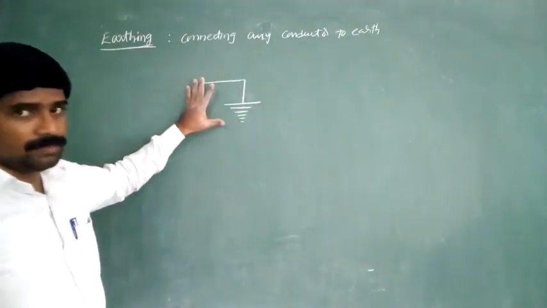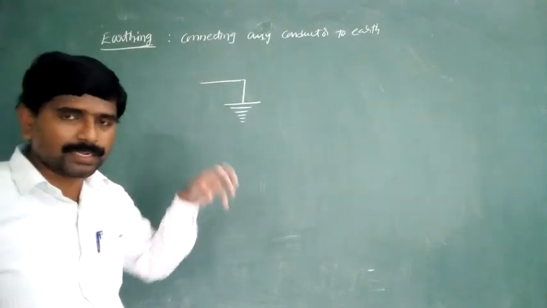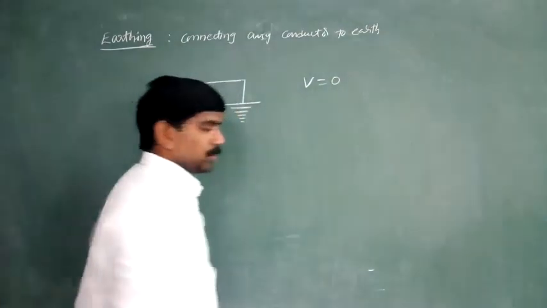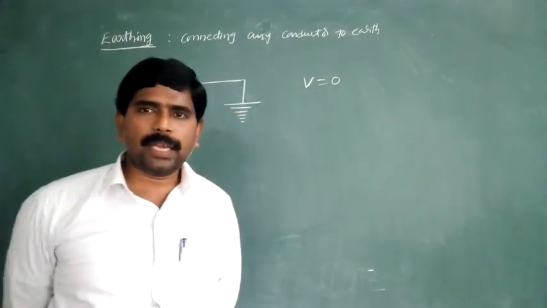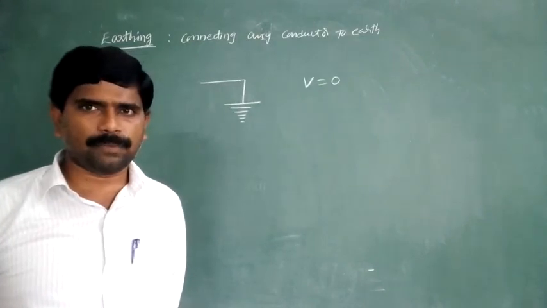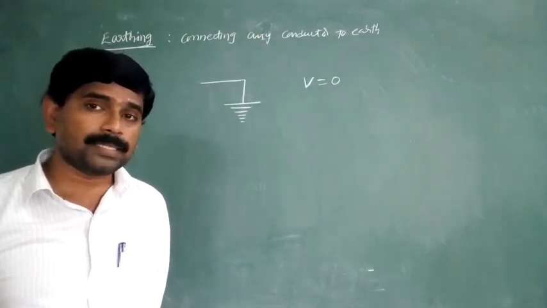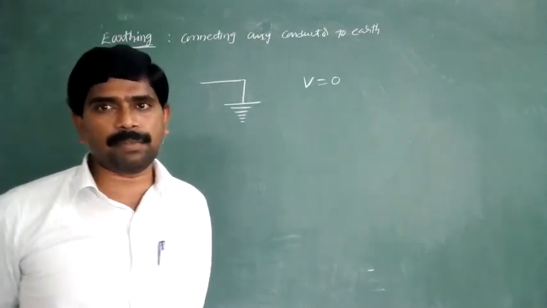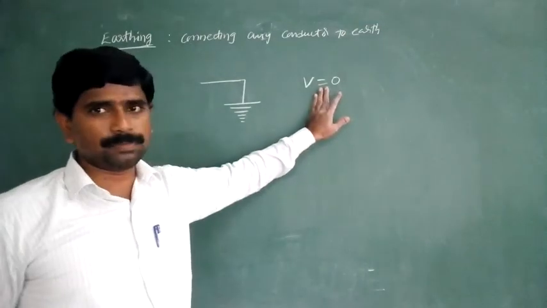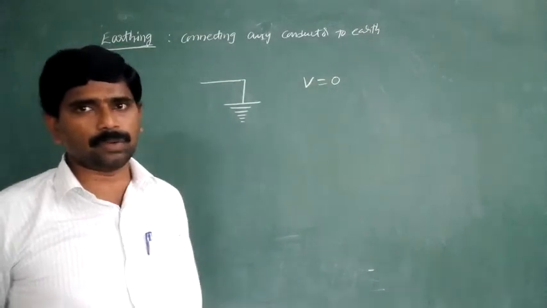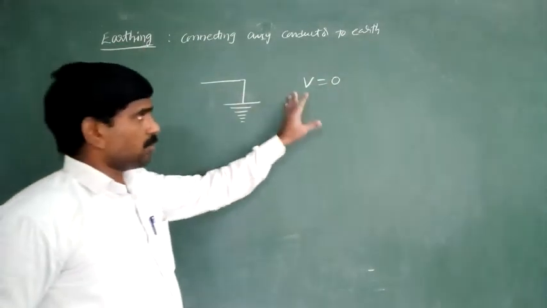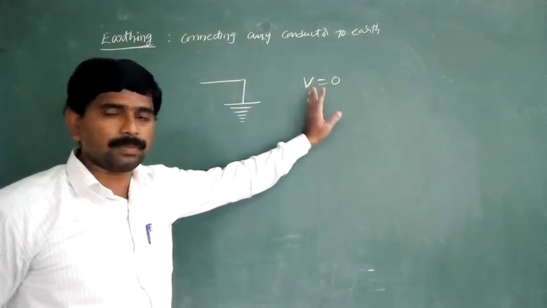In this situation, when a conductor is connected to the ground, its potential must become 0. Potential of the earth is equal to 0. Capacitance of the earth is equal to 711 microfarads, but the potential of the earth is equal to 0. When we connect any conductor to the ground, its potential becomes 0.